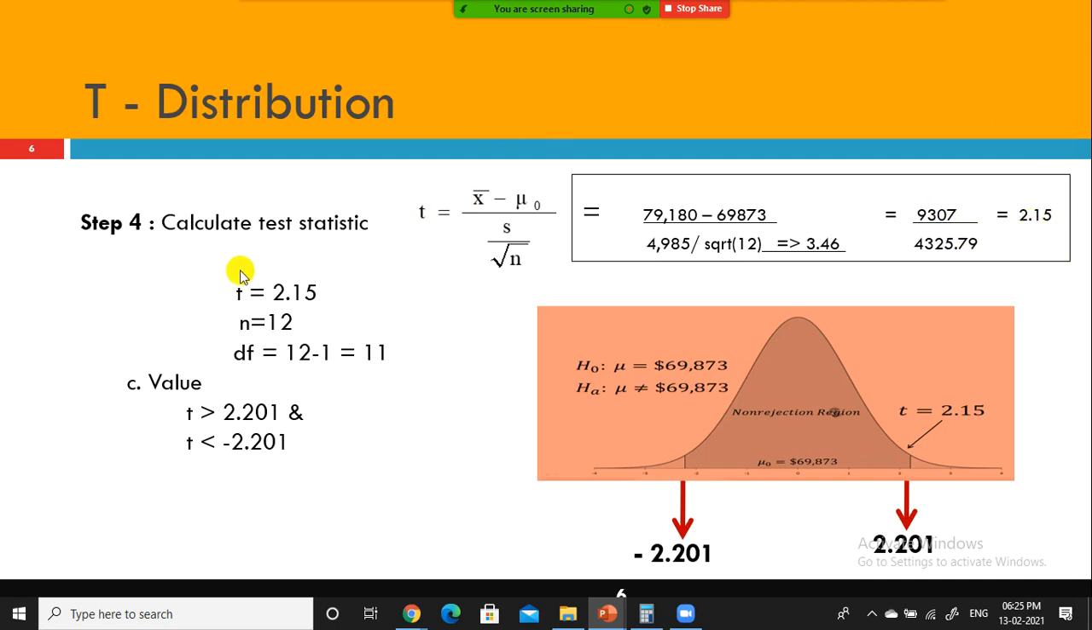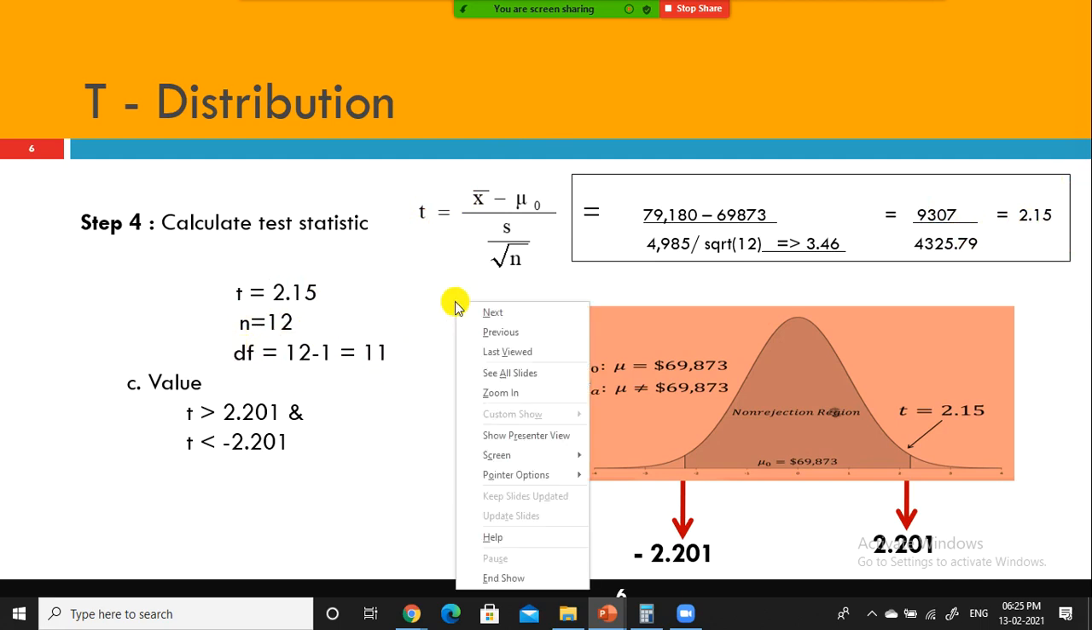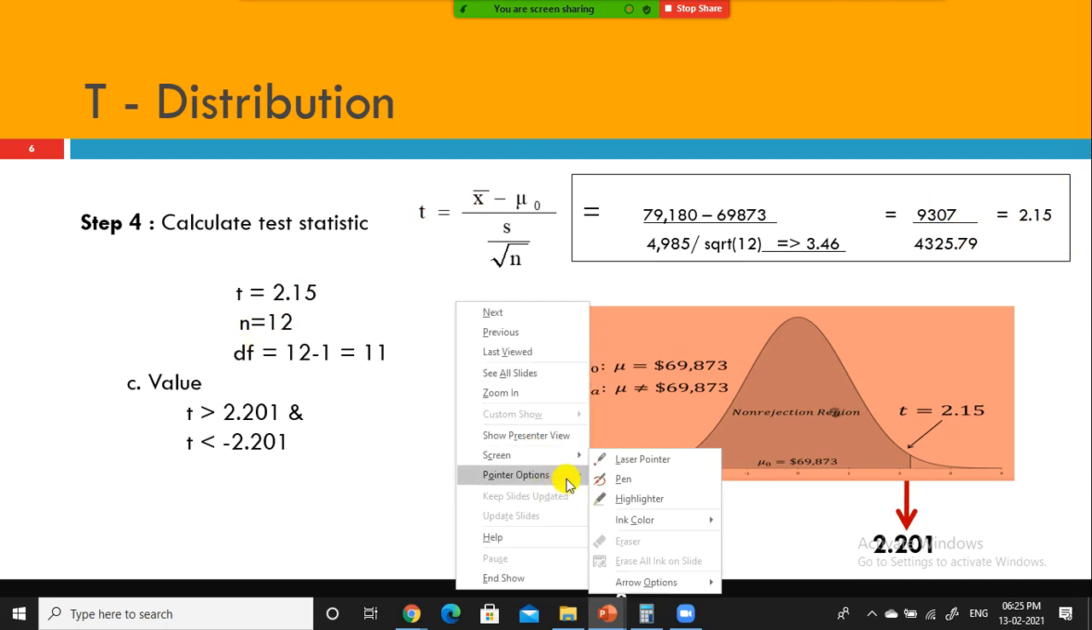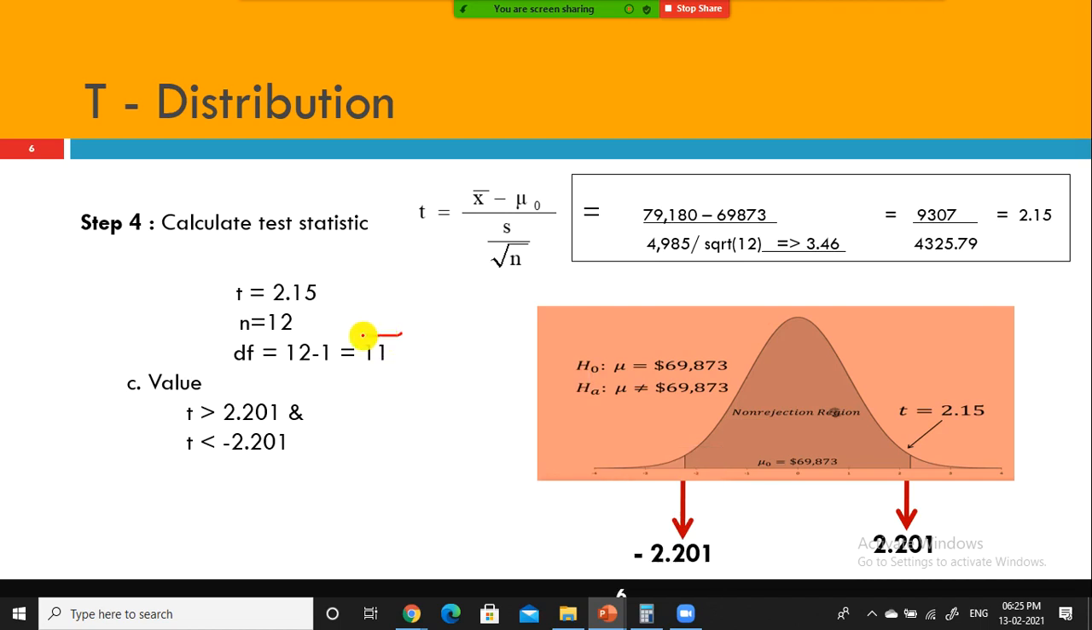I know my sample size is 12. This is something new compared to the z test statistic: the degrees of freedom. Degrees of freedom is nothing but the number of samples minus 1. If somebody asks you what the degrees of freedom is, subtract 1 from the sample size. What is my sample size? 12.